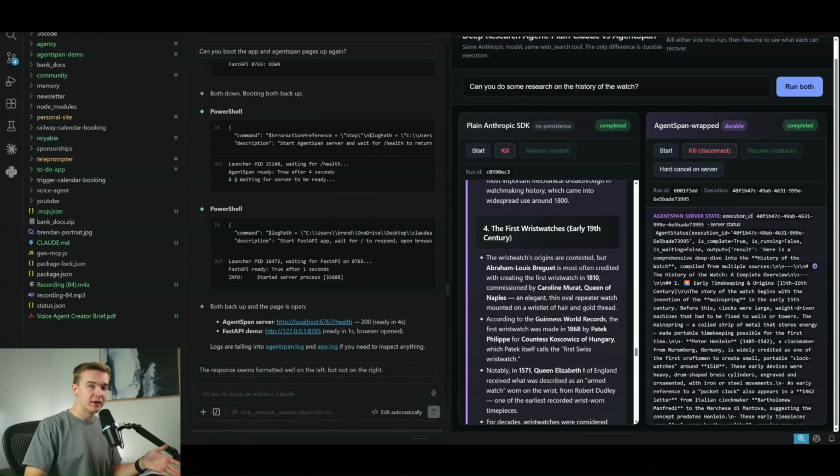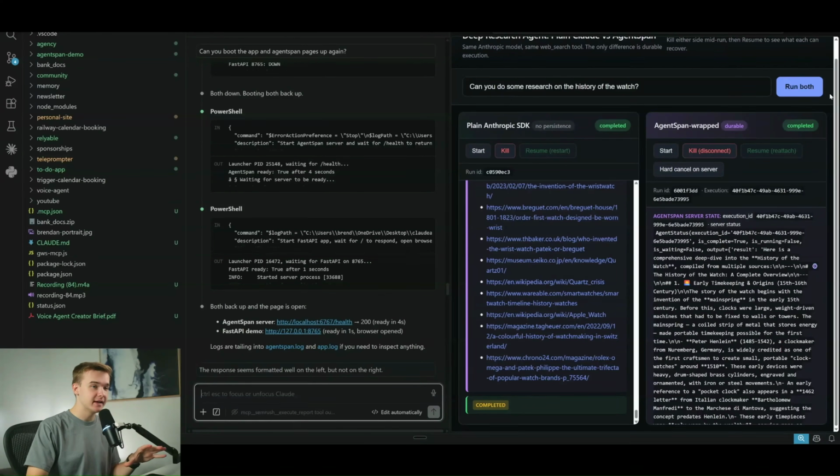But ultimately, I hope you now can get the point as to this agent's ability to continue on from a failure. Whereas this agent, your typical agent from an Anthropic SDK or an OpenAI SDK, which doesn't have any kind of memory or persistence built into it, will have to have a run done completely from scratch if you want to get the best result out of it as possible.